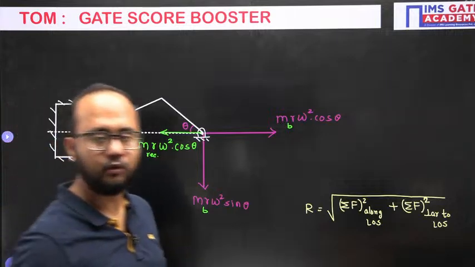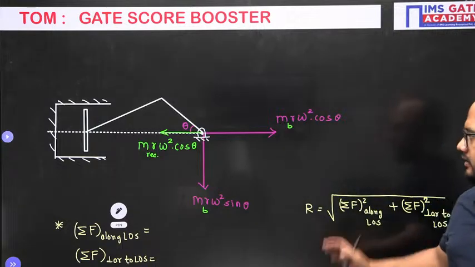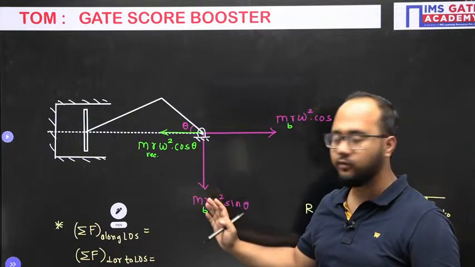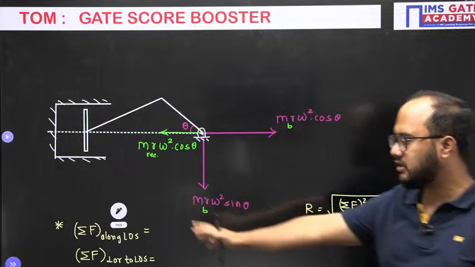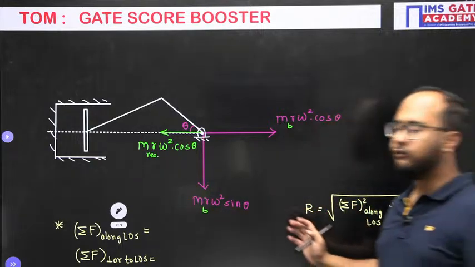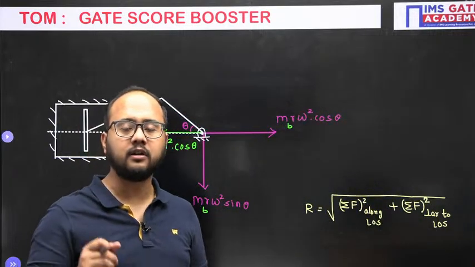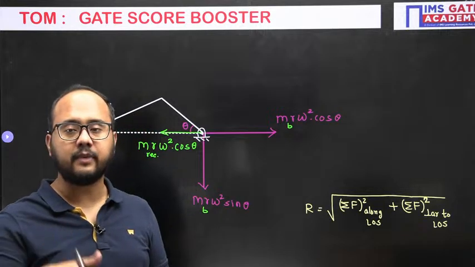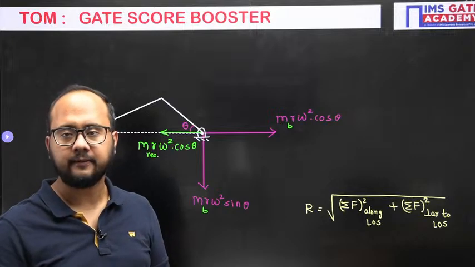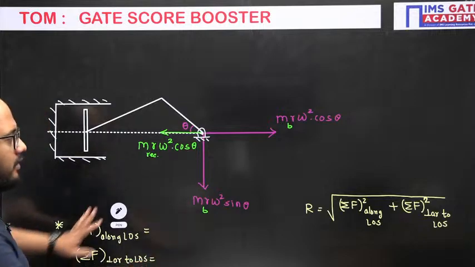Done. I hope the approach is clear, everyone. Yes or no? Is the approach clear? So calculate the net unbalanced force along the line of stroke and the net unbalanced force perpendicular to the line of stroke. Once you have calculated both values individually, put them in this equation to get the final resultant value of the residual force, which is the unbalanced force present in the system, acting on the crankshaft only. Very basic question.